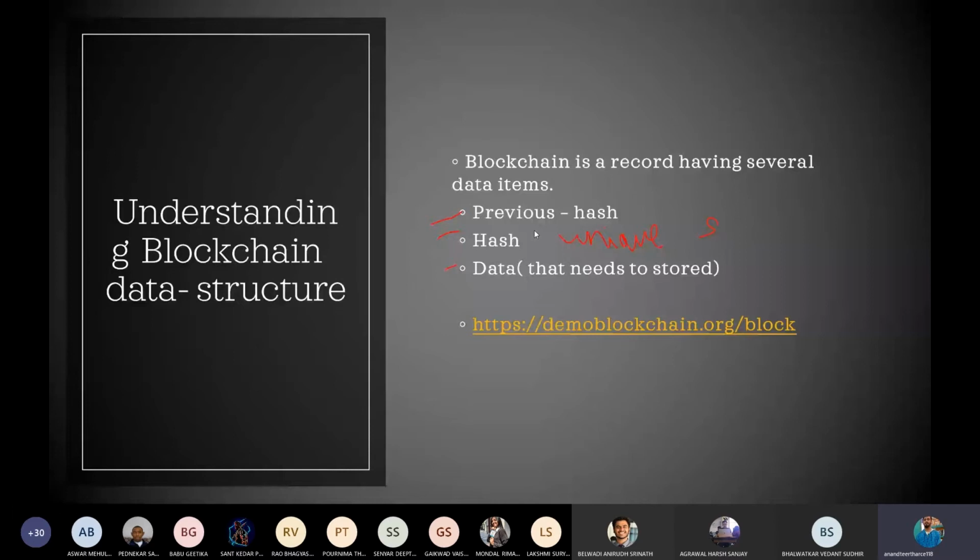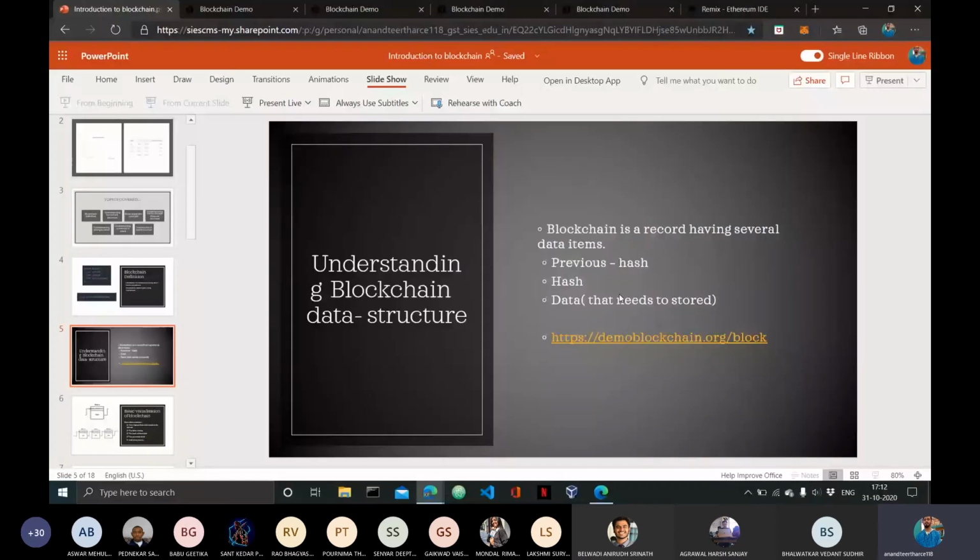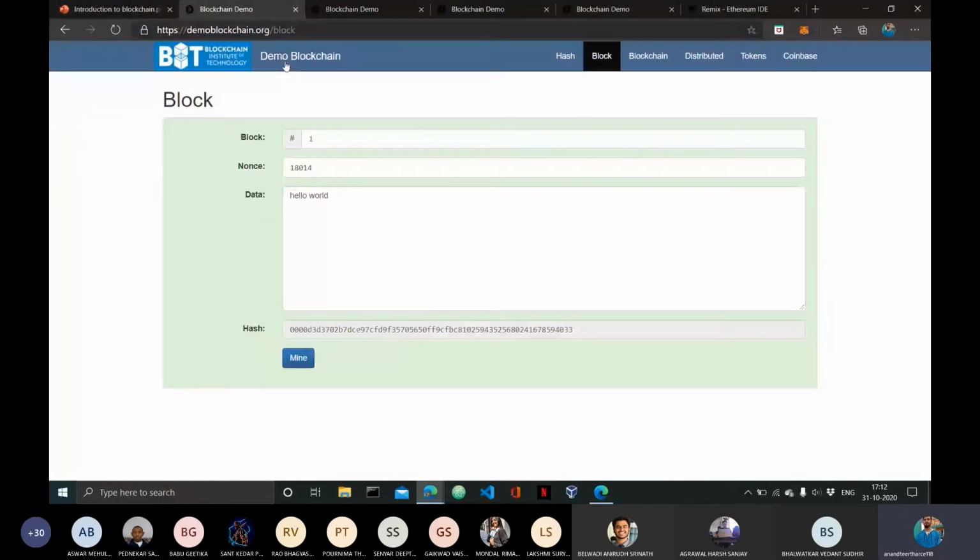So let me just show you how this block looks. I've already opened this demo. I hope everyone can see this website. This is a demonstration, just a visualization of how a block looks. As you can see, here is the block number. This is actually the index of the block, but the index of the block plus one.